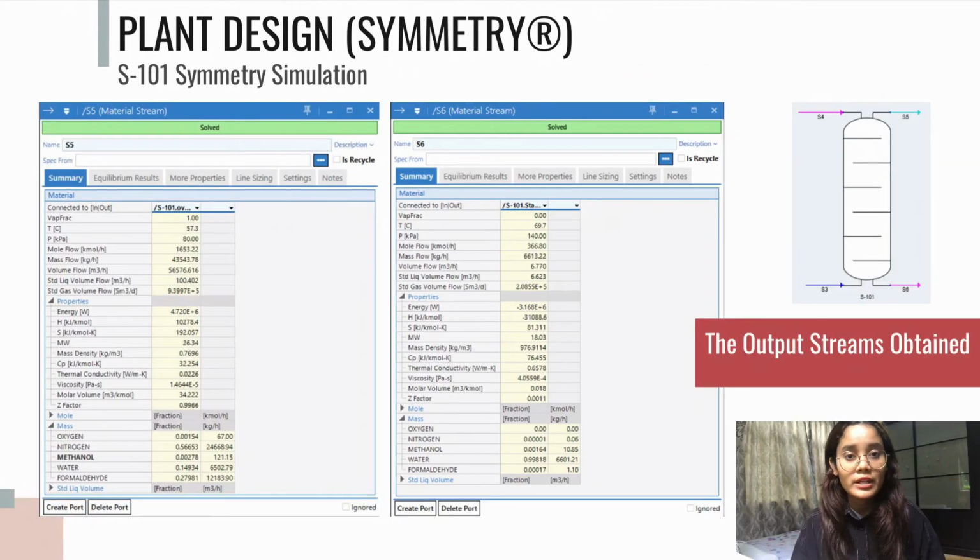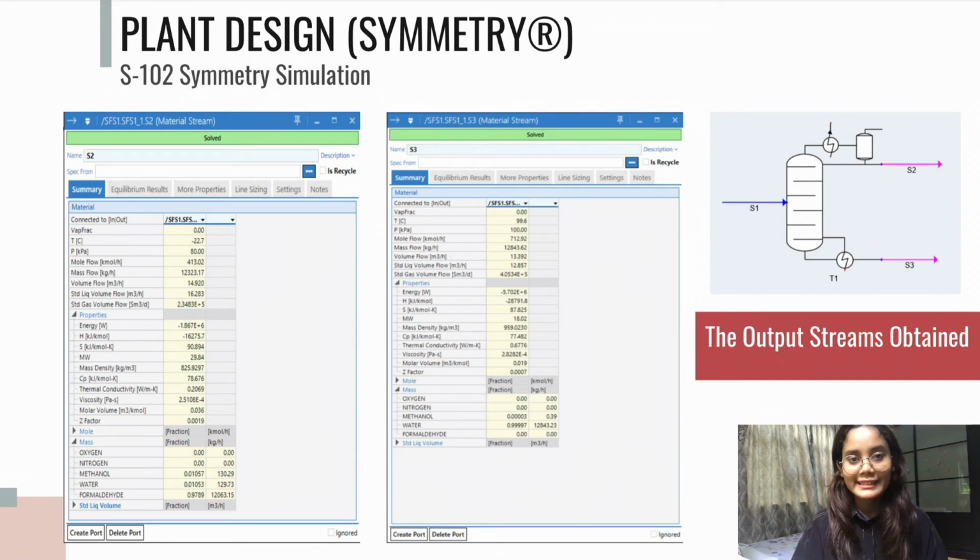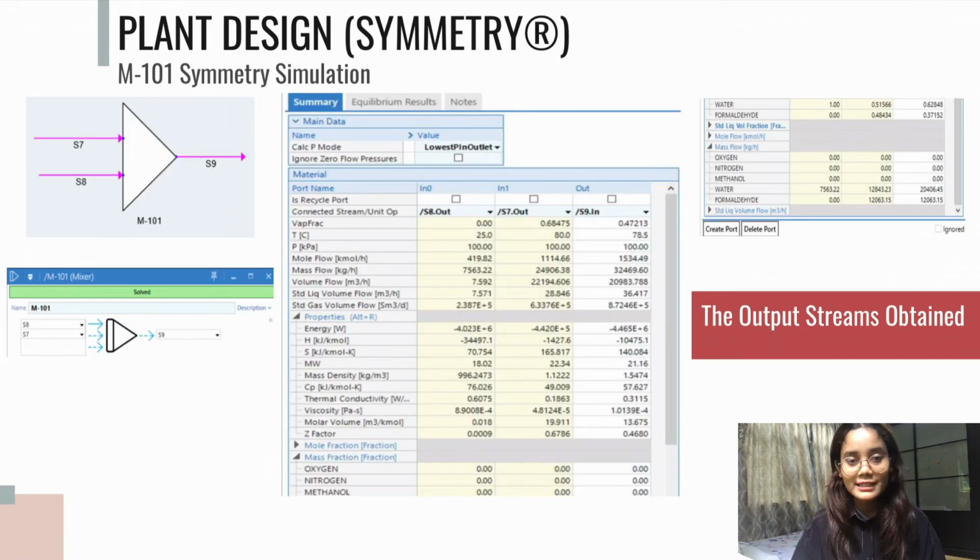Here, the simulation of the absorption column S101 is shown. Next, this is the simulation of the distillation column S102. Lastly, the simulation of the mixer M101 is shown.